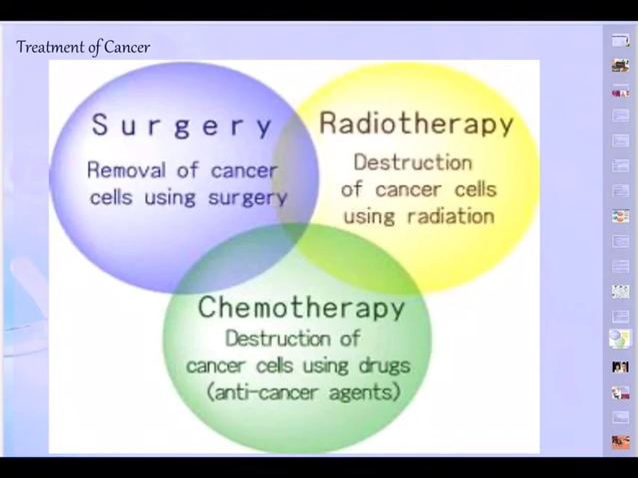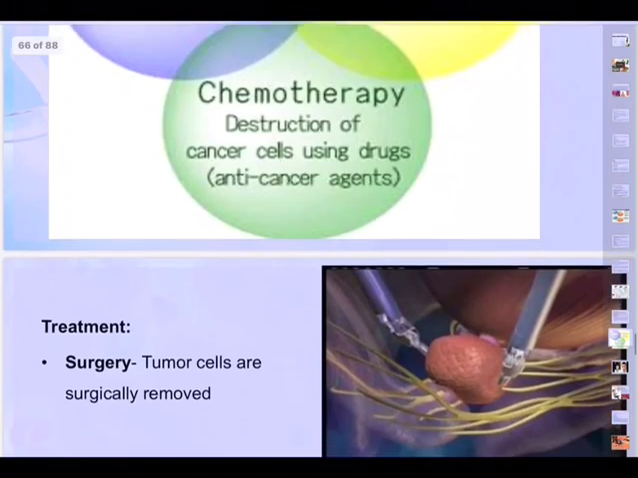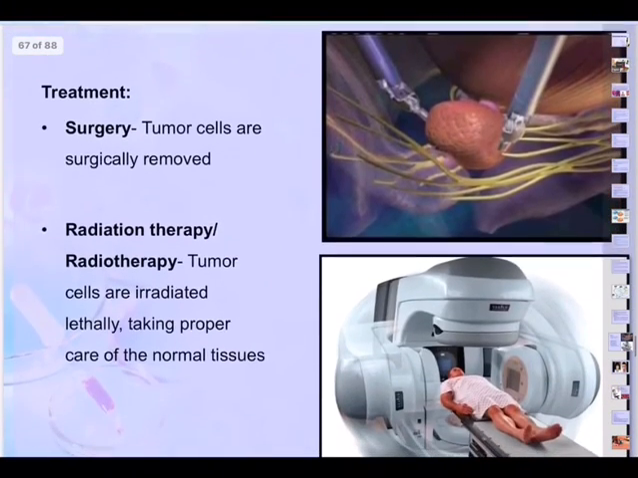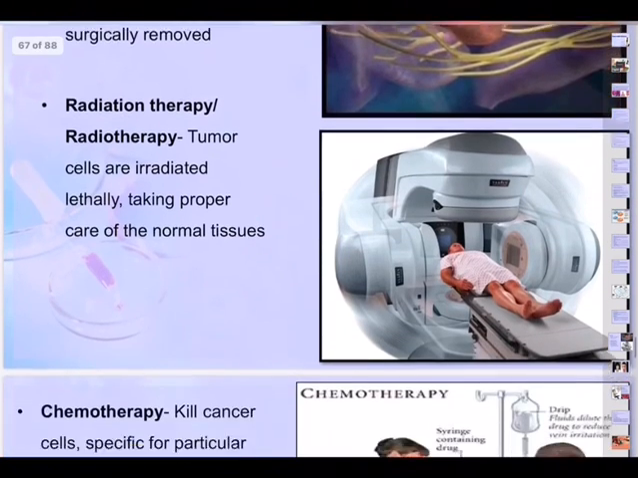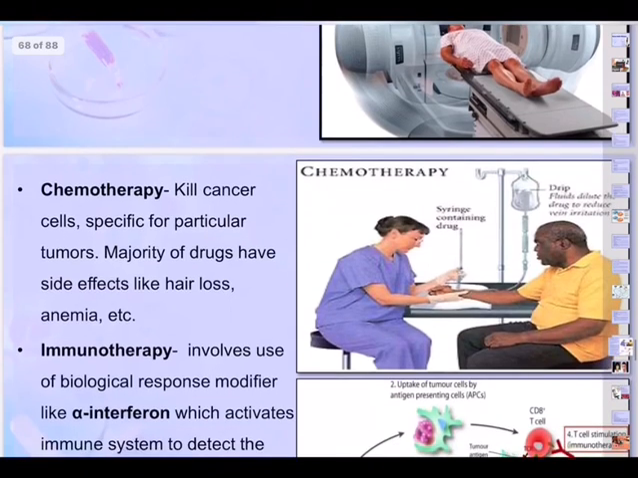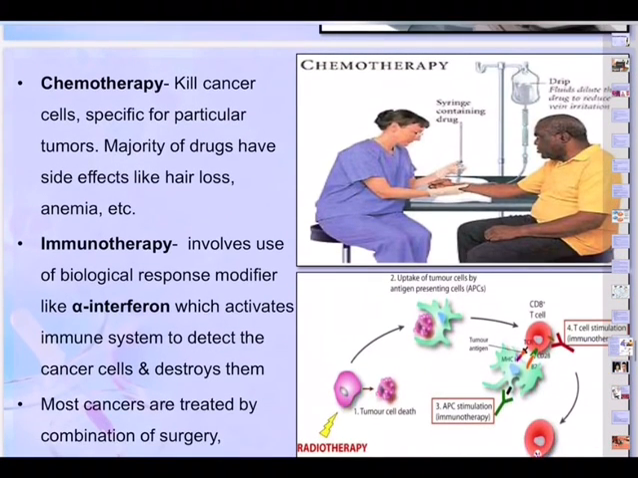So basically we have got surgical removal of tumor and irradiation of cancerous tissue to kill the cancer cells. And of course we have got immunotherapy using interferon to boost cancer cell killing. That is also nowadays interferons are being used. As we said, look at that: radiotherapy, tumor cells irradiated lethally, taking proper care of normal tissues, and of course, the surgery removing the tumors.